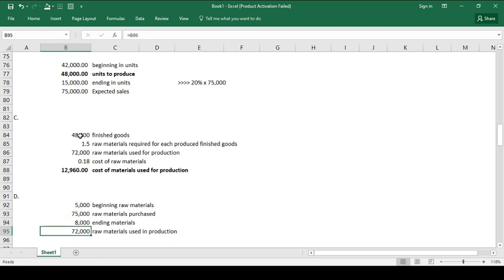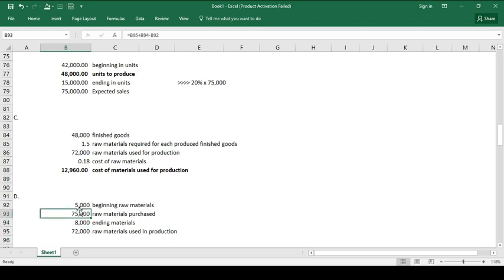Sir, saan po galing yung 72,000 raw materials used in production? Take note, na-compute po natin itong 72,000 galing dito sa taas sa letter C, which is 48,000 finished goods multiplied by 1.5 gallons, kasi 1.5 gallons per 1 unit finished in the production. So that is 72,000.